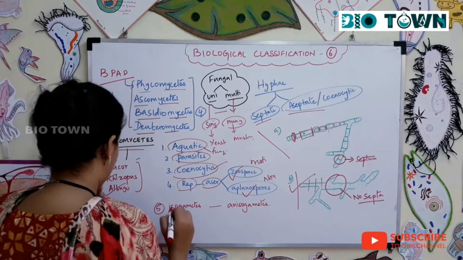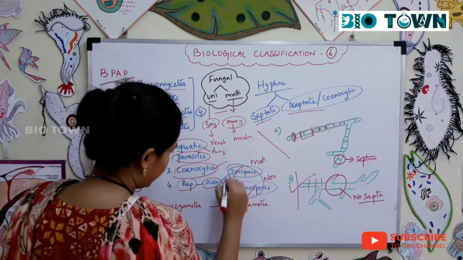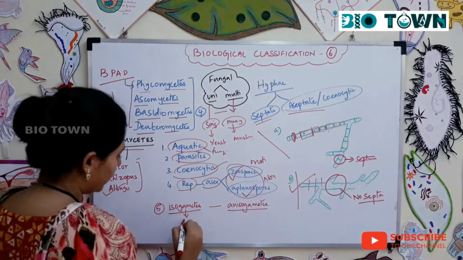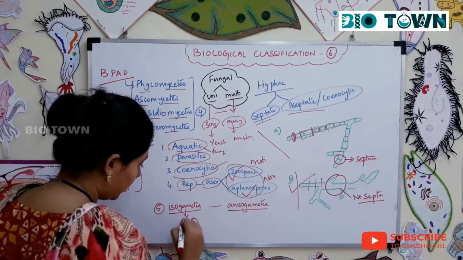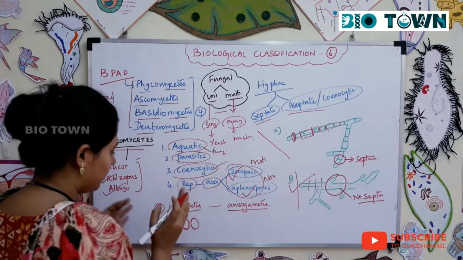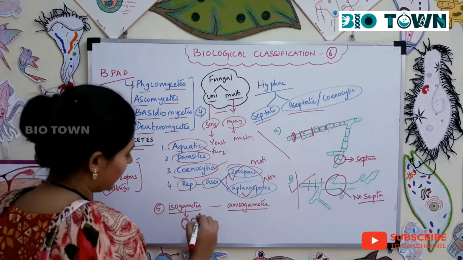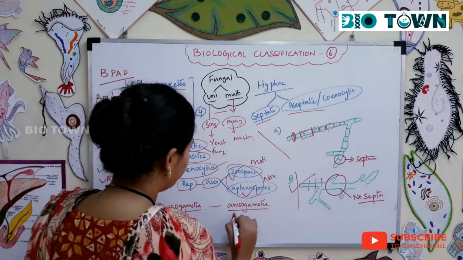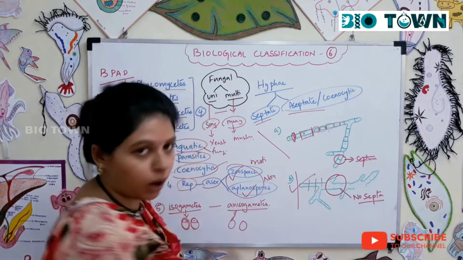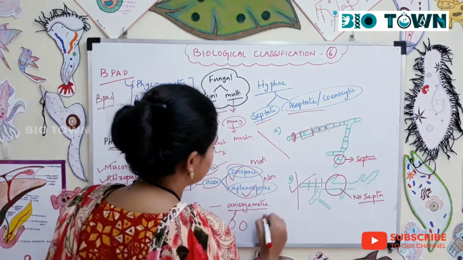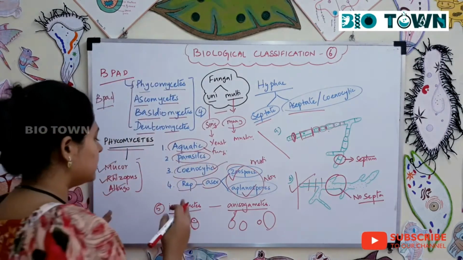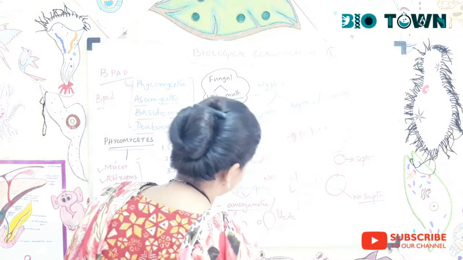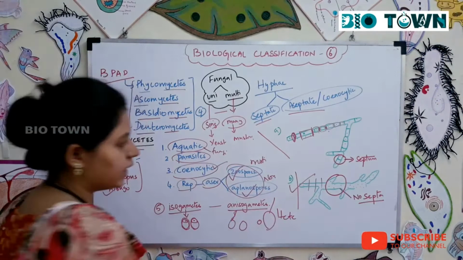And now based on the gametes, you have isogametes and anisogametes. So when the gametes are similar and it is difficult to distinguish between them, you call it isogametes. Now both are similar. Anisogametes is when one could be a motile gamete and the other could be a non-motile gamete, or one could be a little smaller than the other gamete. So that is isogamete and anisogamete, and you call it heterogamete. Alright, so anisogamy is also called heterogamy.